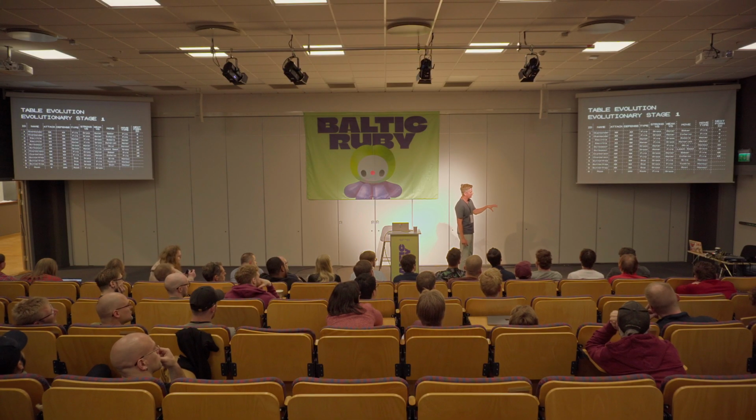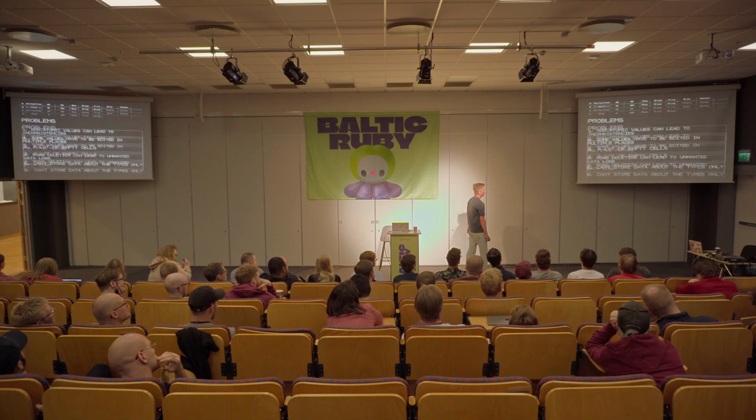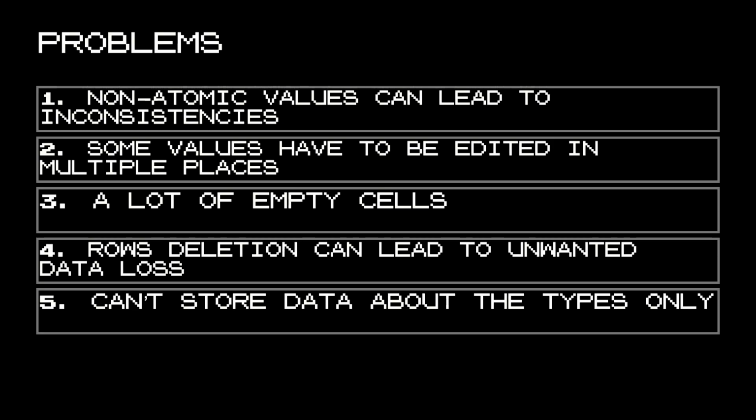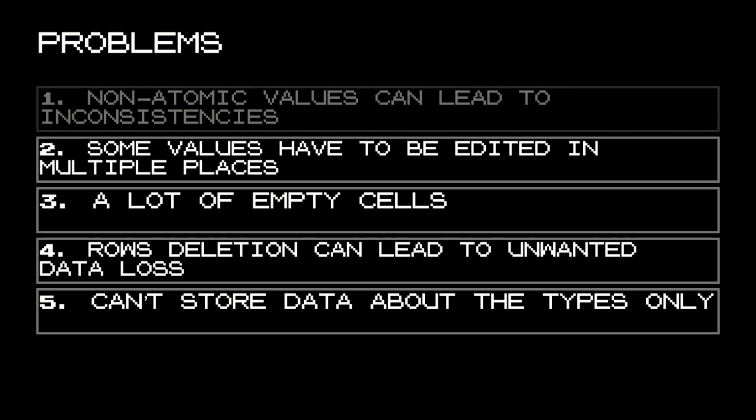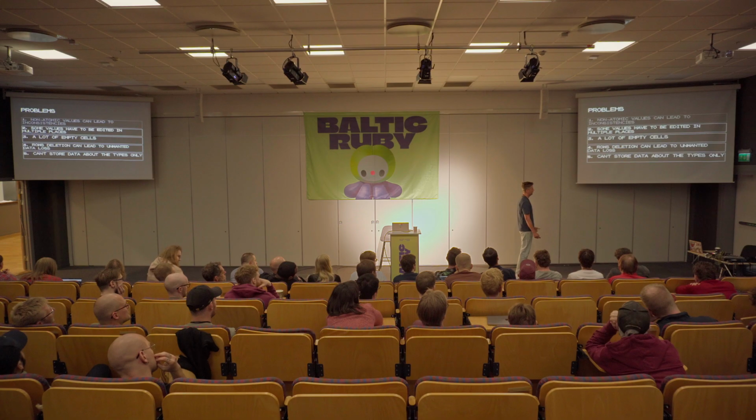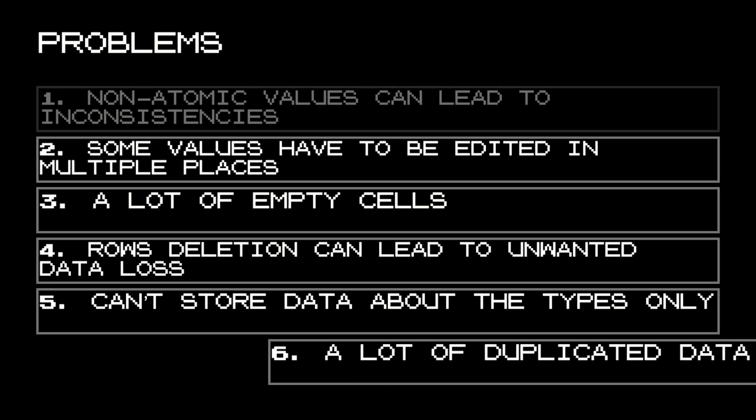Okay, so our table has just evolved to stage 1. Let's take a look at our problems, and we can tell that we are no longer suffering from the first one. We don't have non-atomic values anymore in our table. Great, we have done nothing and some problems have disappeared. This is what we'd like. But